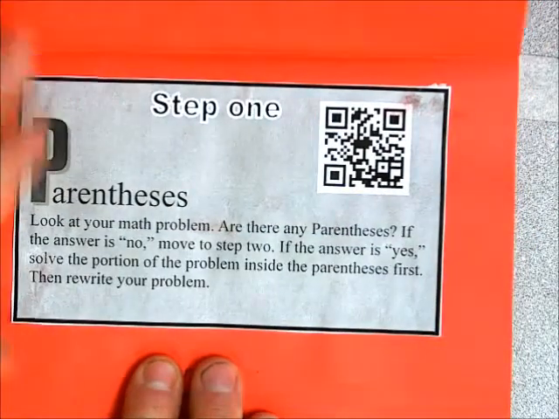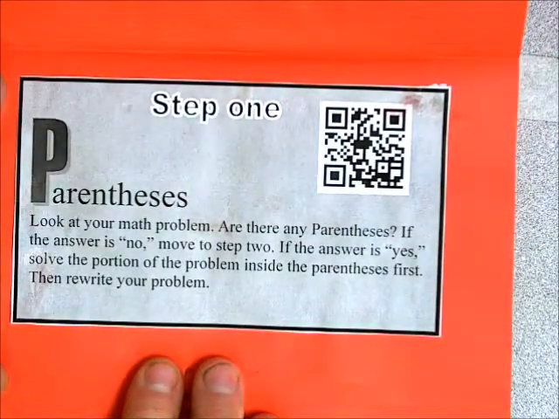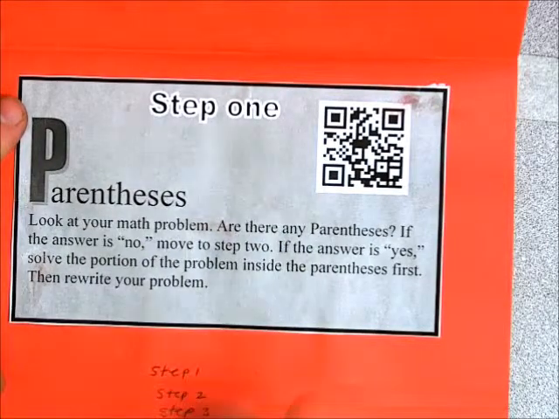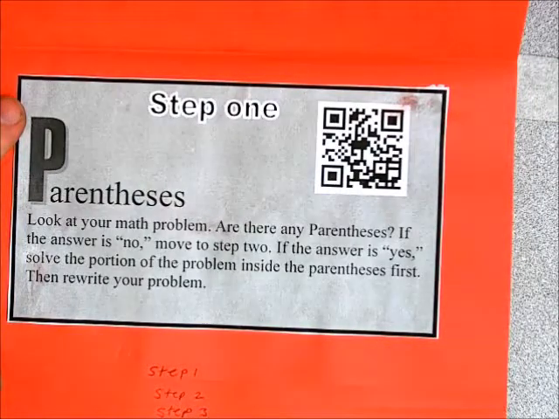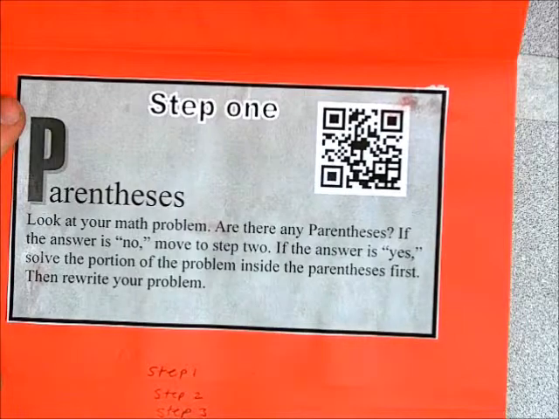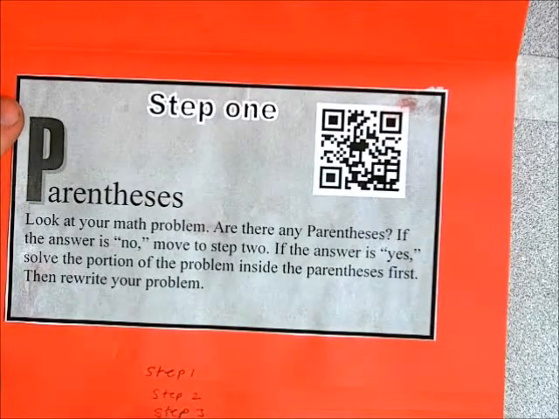After that, there's actually a step-by-step guide. So it says, step 1, parentheses. And it says, look at your math problem. Are there any parentheses? If the answer is no, move to step 2. If the answer is yes, solve the portion of the problem inside the parentheses first, then rewrite your problem. So it goes through step by step.